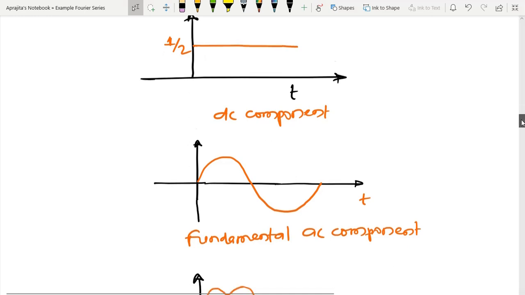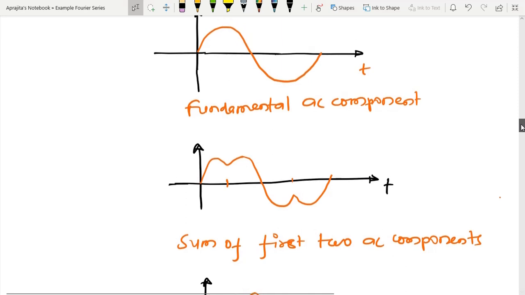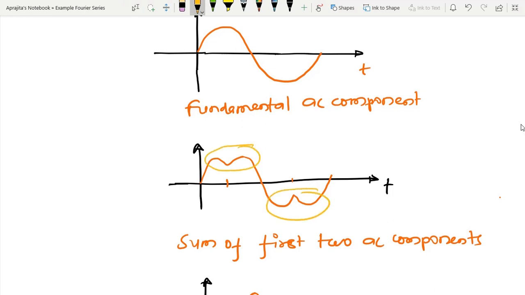Now let us consider the sum of the first two AC components. I have the first DC component, that is half, and after that the AC components. If you add two AC components, then this kind of distortion comes into the picture.